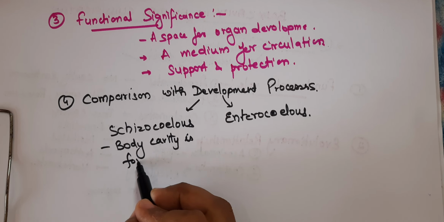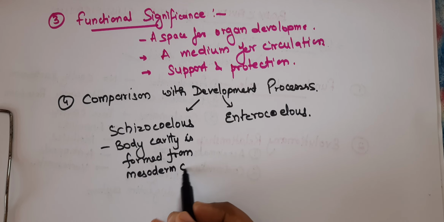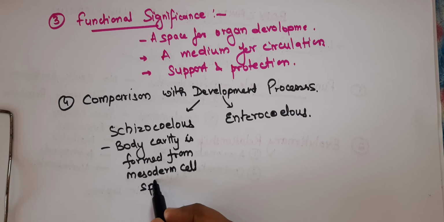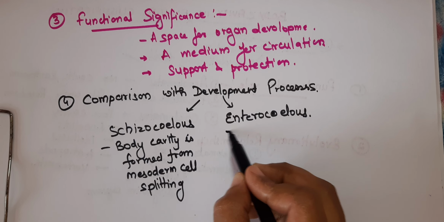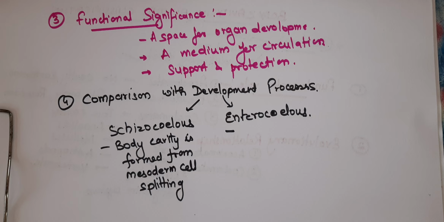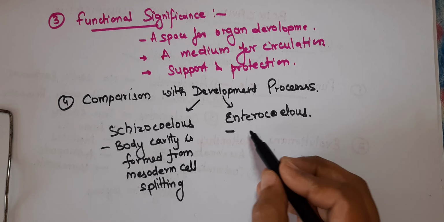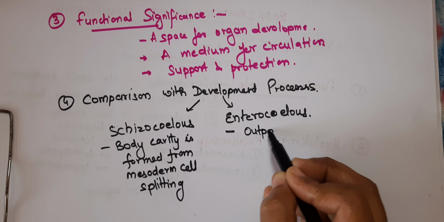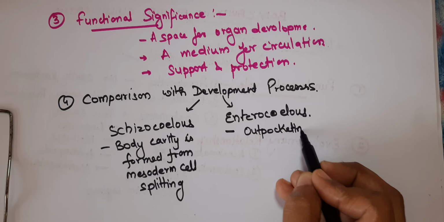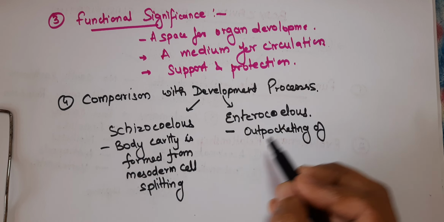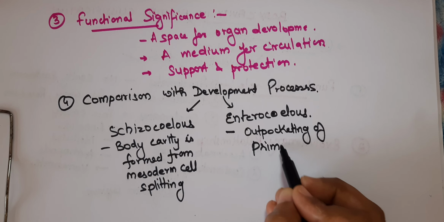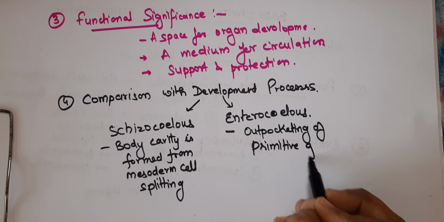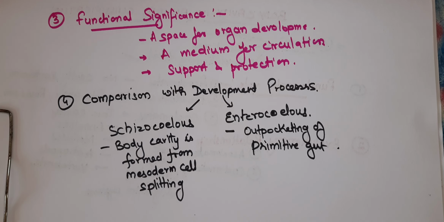Whereas in the enterocoelous, the body cavity is formed by the outpocketing of the primitive gut. So the body cavity study allows the comparison with developmental processes also.